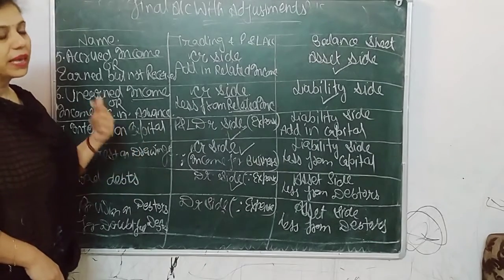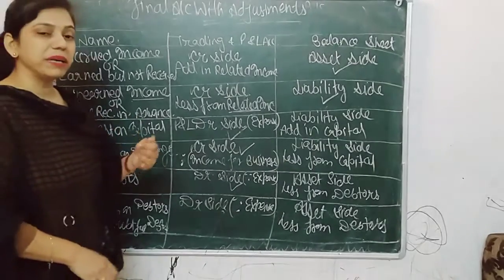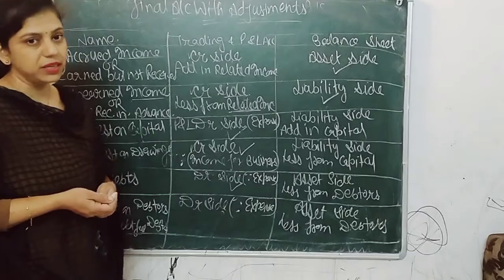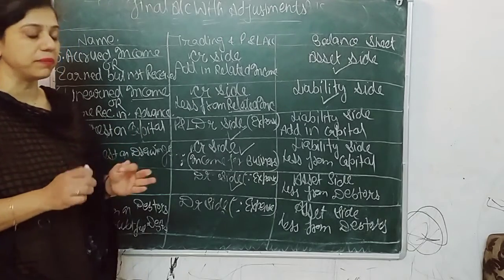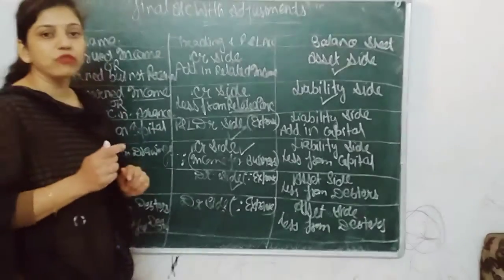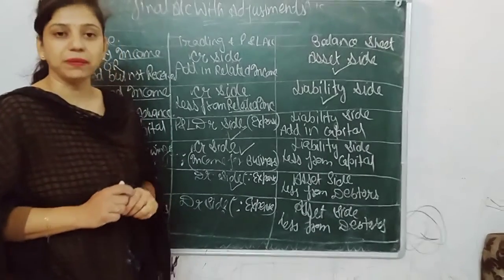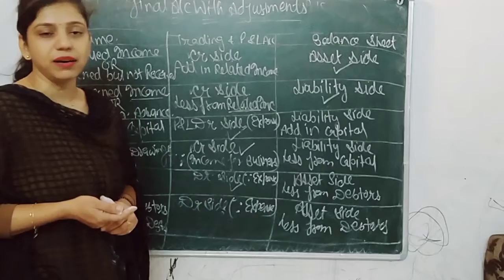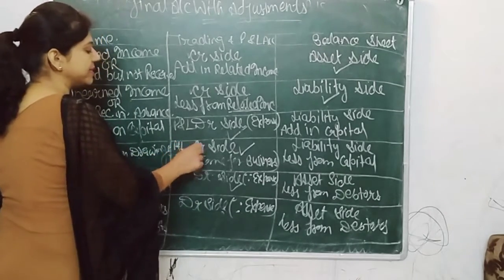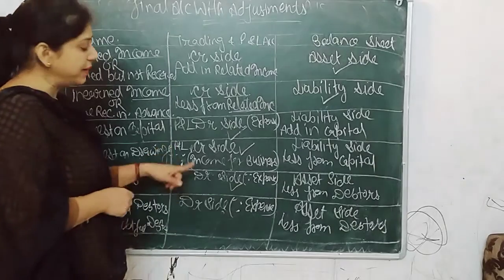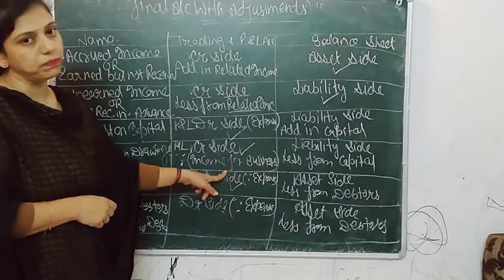Same treatment. As we see, drawings mean the amount withdrawn from the business. So if an owner withdraws some amount from the business, then he has to pay interest to the business. That means interest on drawings is an income for the business. That's why it should be passed in the P&L credit side, because it's an income for the business.